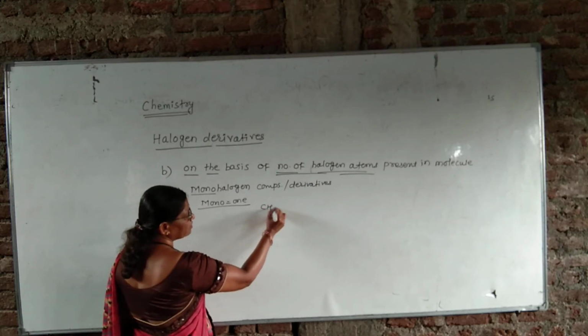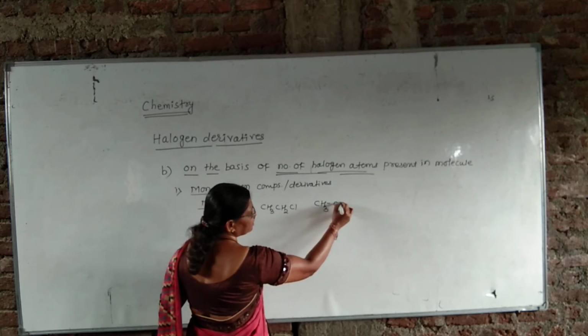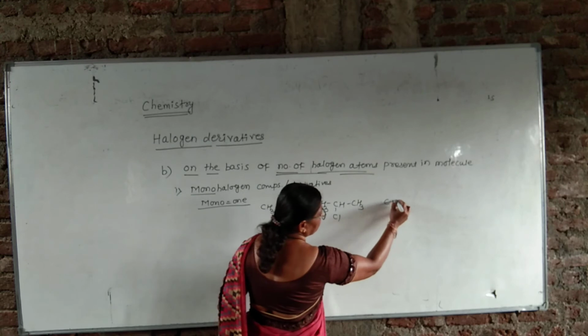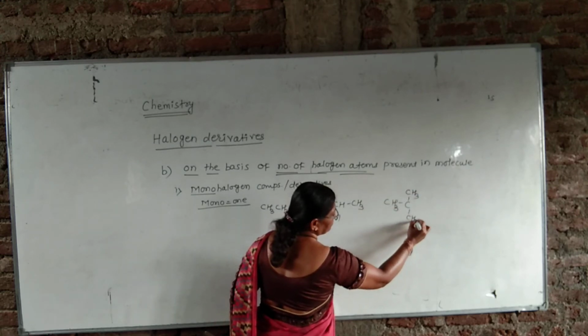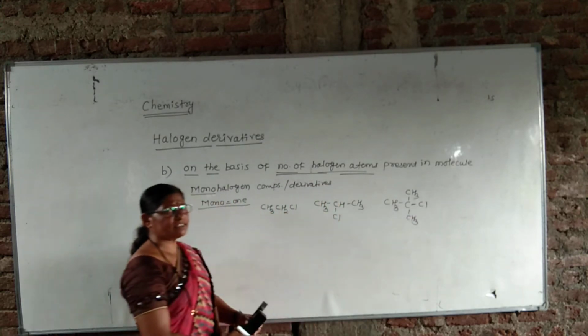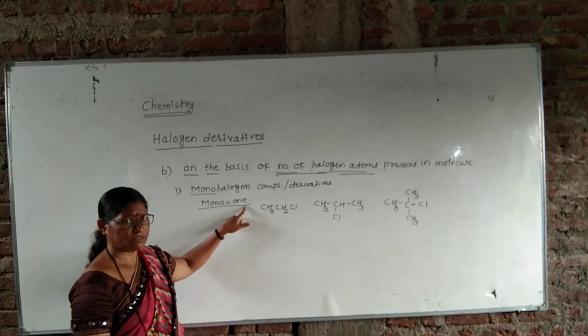For example, CH3CH2Cl, CH3CH2CH2Cl, (CH3)2CHCl. These are some examples of monohalogen compounds or monohalogen derivatives.